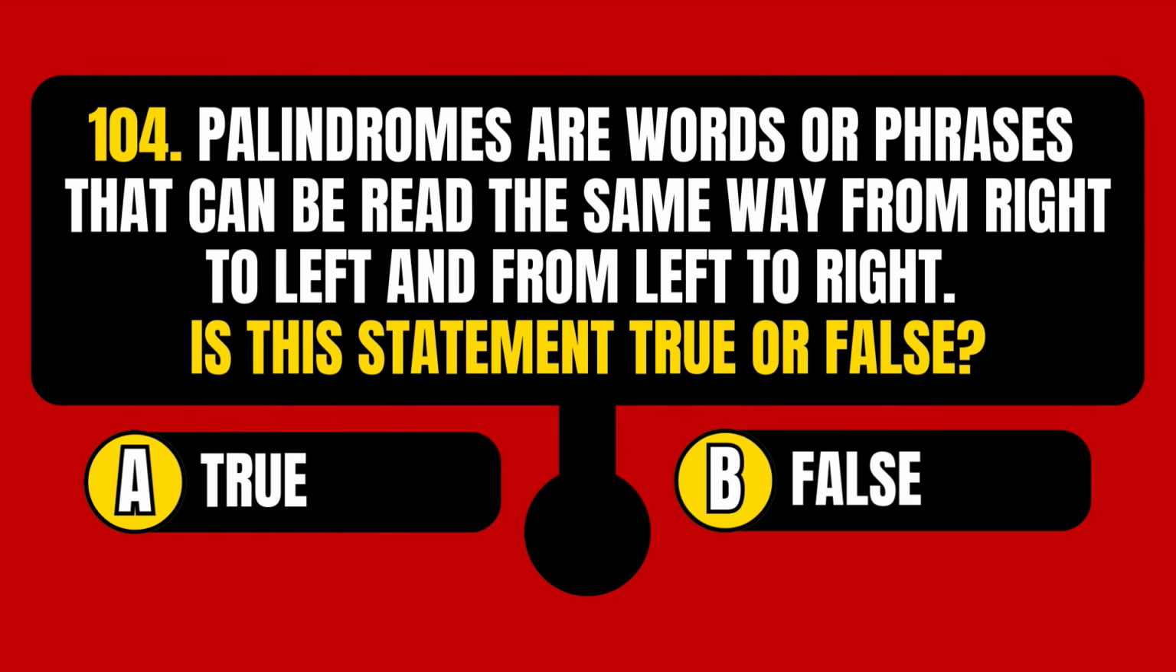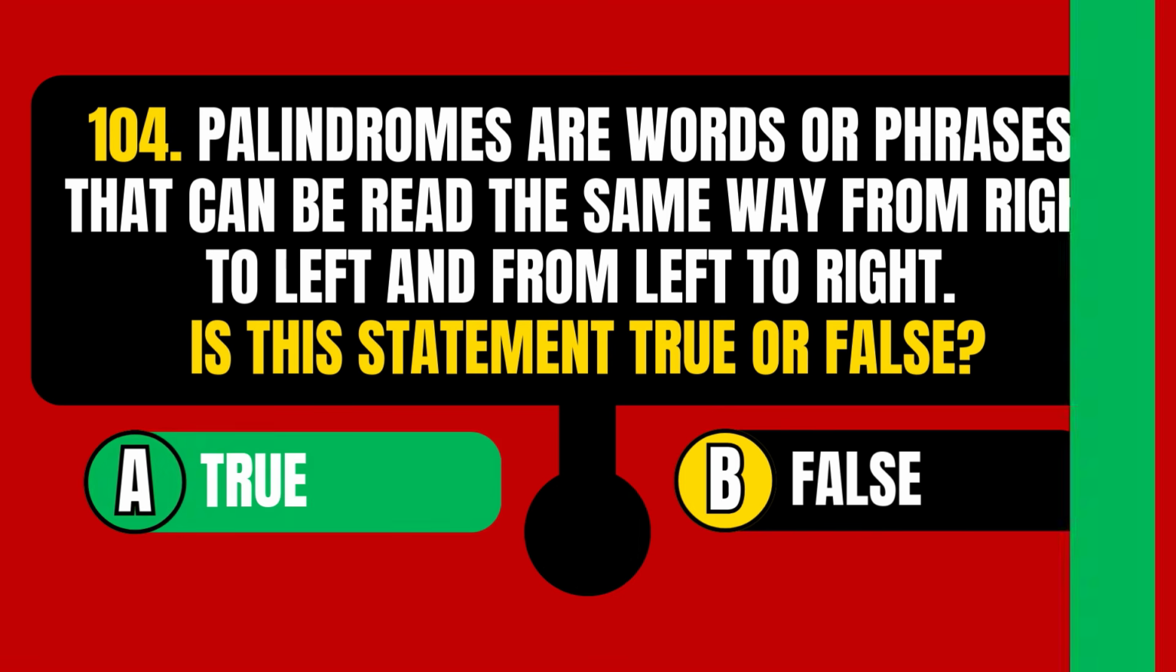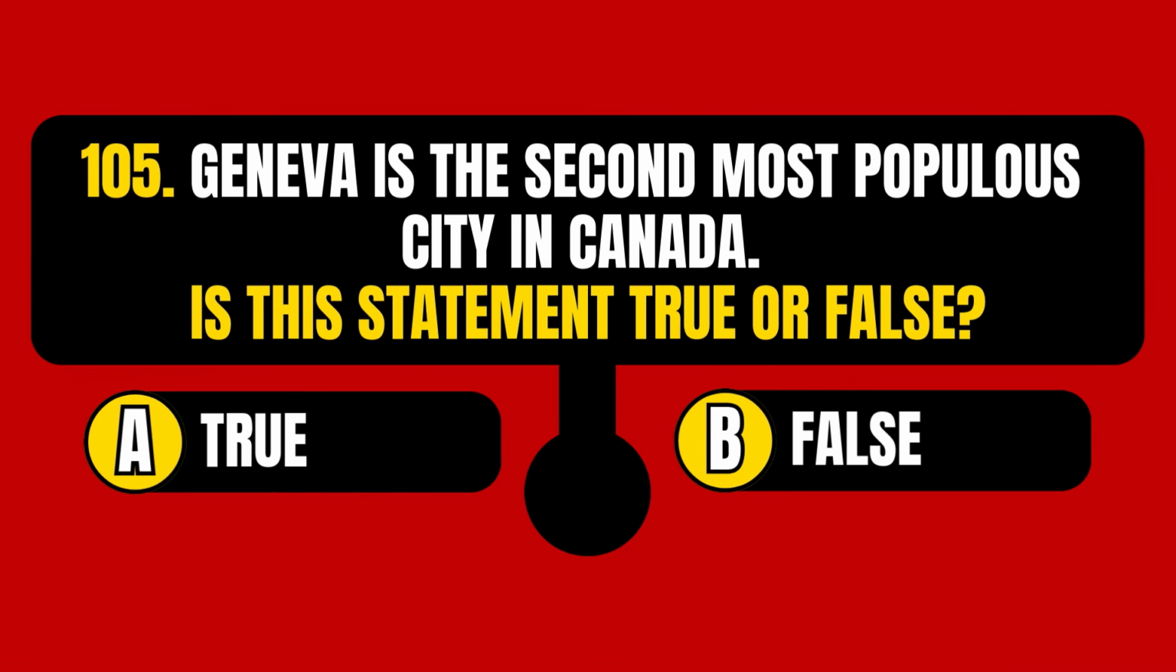Palindromes are words or phrases that can be read the same way from right to left and from left to right. Is this statement true or false? The statement is true. Geneva is the second most populous city in Canada. Is this statement true or false?